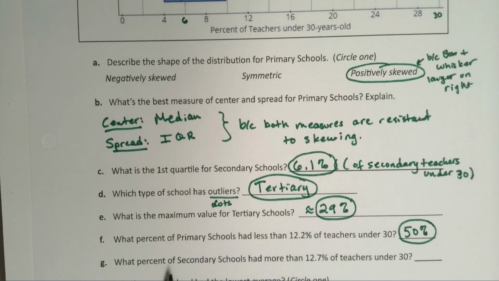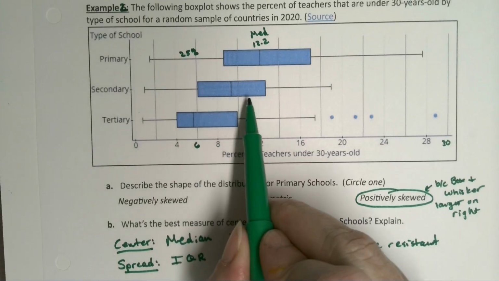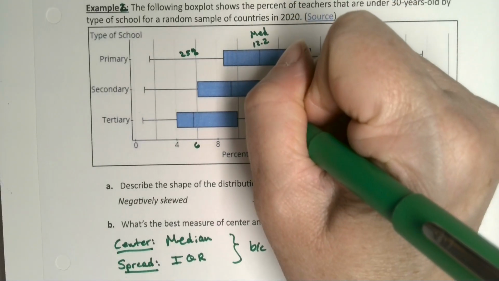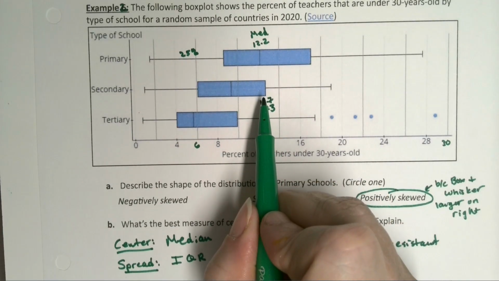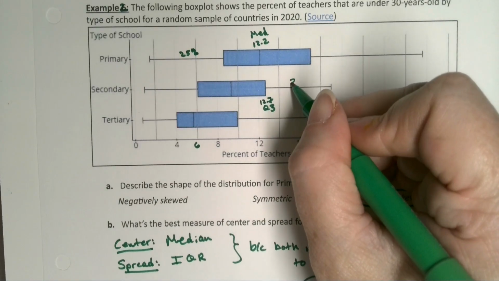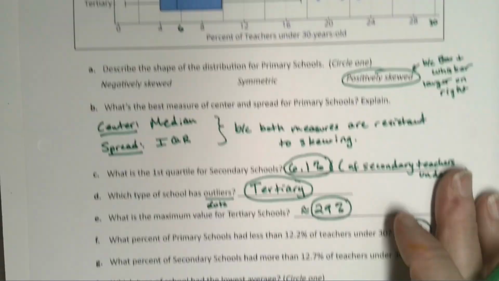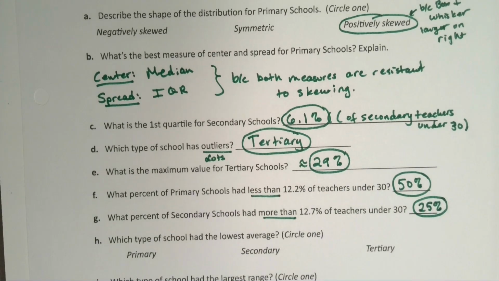All right. What percent of secondary schools had more than 12.7%? Okay, so secondary schools is right here. That's the 12.7 right here. So this is 12.7, which must be Q3, right? Because it's the edge of that box. So the percentage above that, the percentage more than that, would be this whisker over here, and that whisker is 25%. So the percentage that's more than would be 25%. If I had asked for less than, it would have been 75.